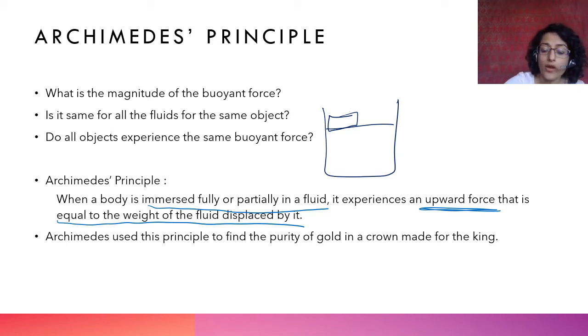So according to Archimedes principle, अगर buoyant force इतना ज़्यादा है, तो it is equal to the weight of fluid displaced by it. So the weight of fluid displaced by a less dense object is obviously greater because it is experiencing a higher amount of buoyant force. Do you see the logic? अगर एक object is less dense than the fluid, then वो उसके ऊपर बहुत buoyant force लगता है. We see that it floats. Float क्यों करता है? क्योंकि उसका buoyant force is greater than gravitation force.